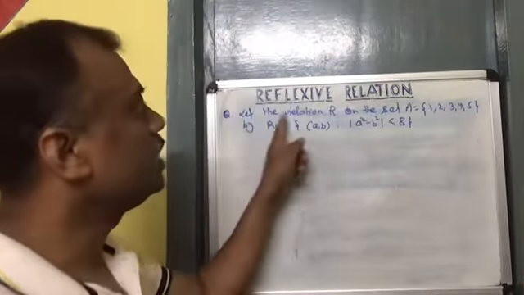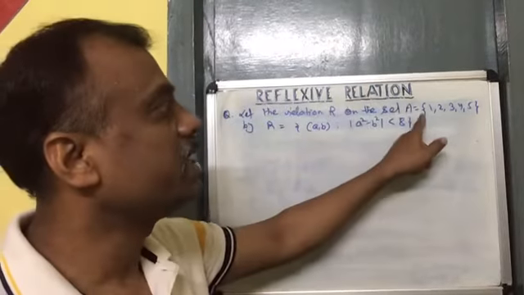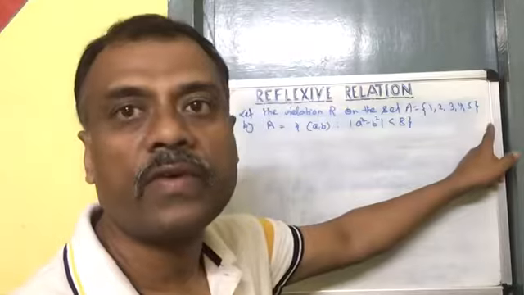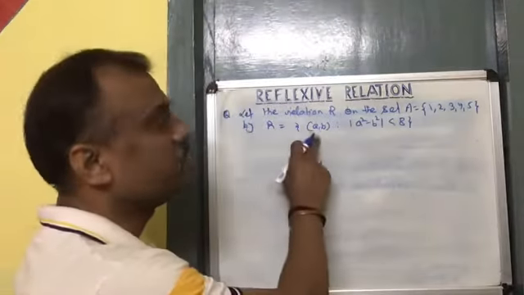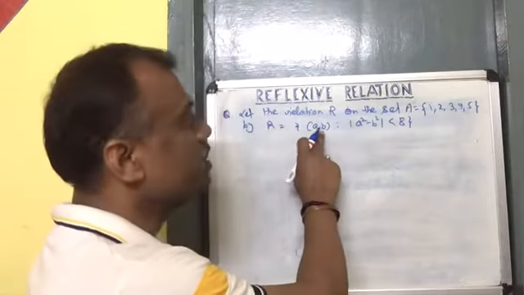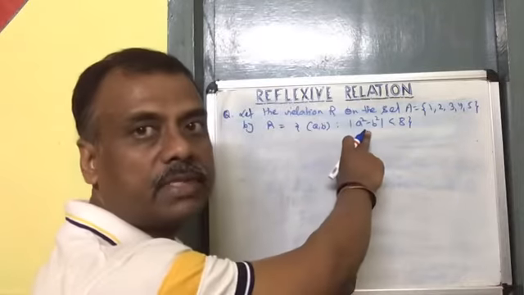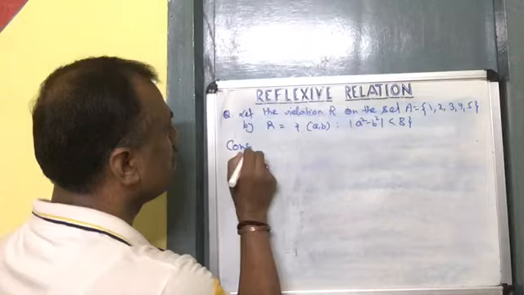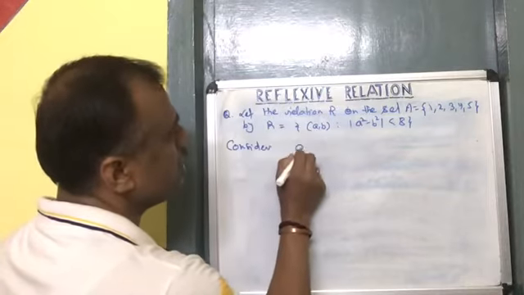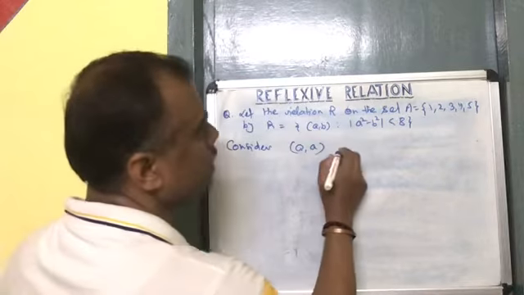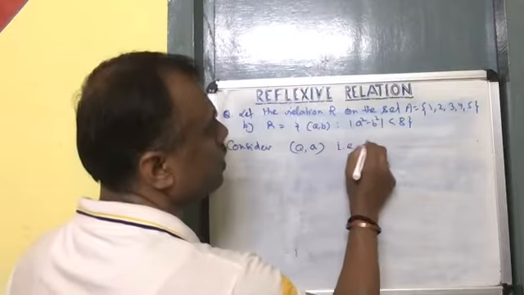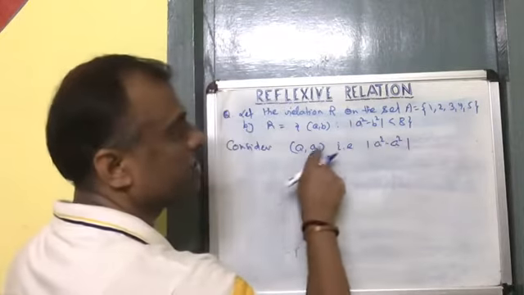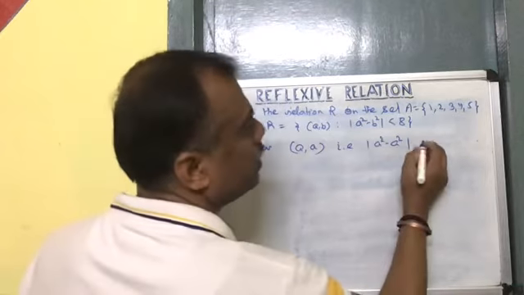Here, let the relation R on the set be given, which has the elements 1, 2, 3, 4, 5, and the relation is defined in this way: (a, b) such that mod of a square minus b square is less than 8. Consider (a, a), that is, mod of a square minus a square. In place of b, we will put a.